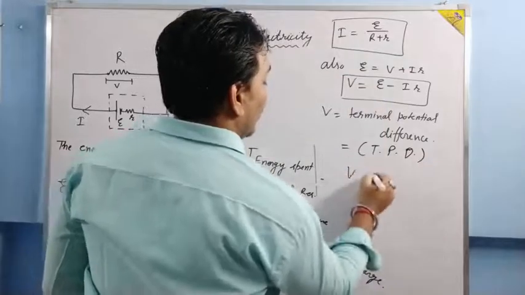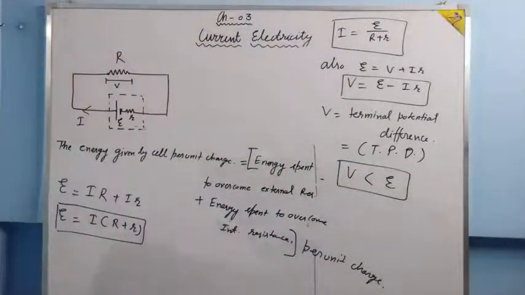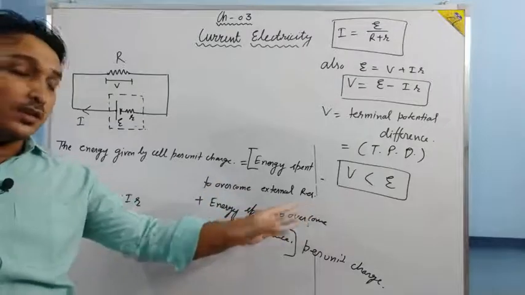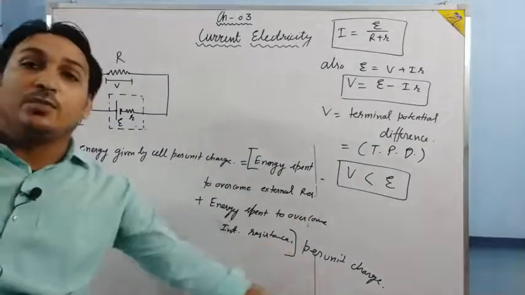So from here what we can say? We can say that V is always less than EMF. V is less than EMF means terminal potential difference is less than the EMF of the cell. Let me repeat the whole topic again. What I have told you is that energy given by the cell per unit charge is equal to energy spent to overcome external resistance plus energy spent to overcome internal resistance, and both the energies are taken per unit charge.